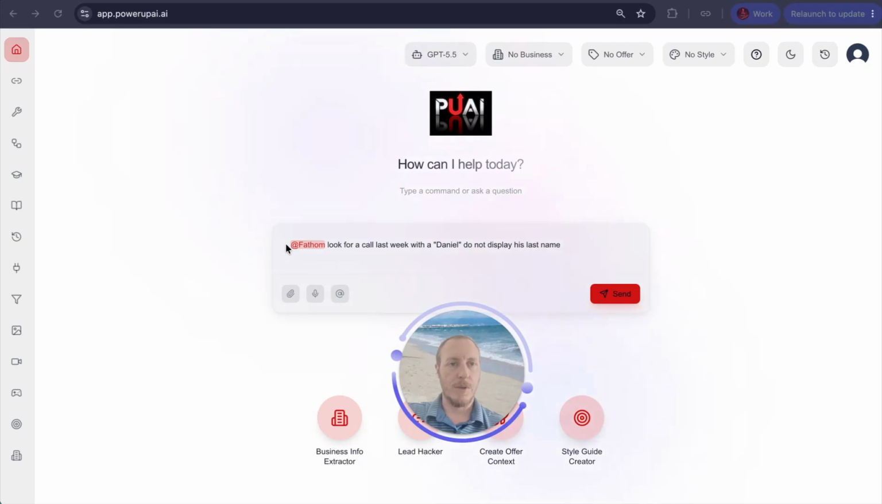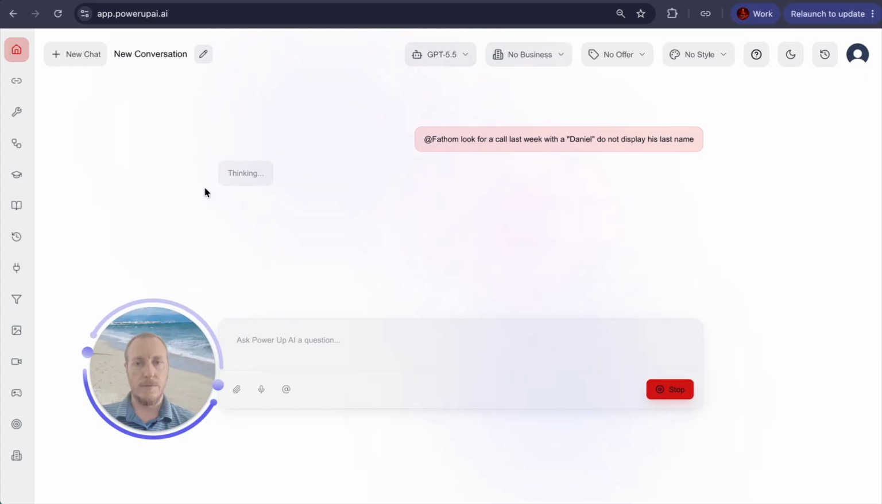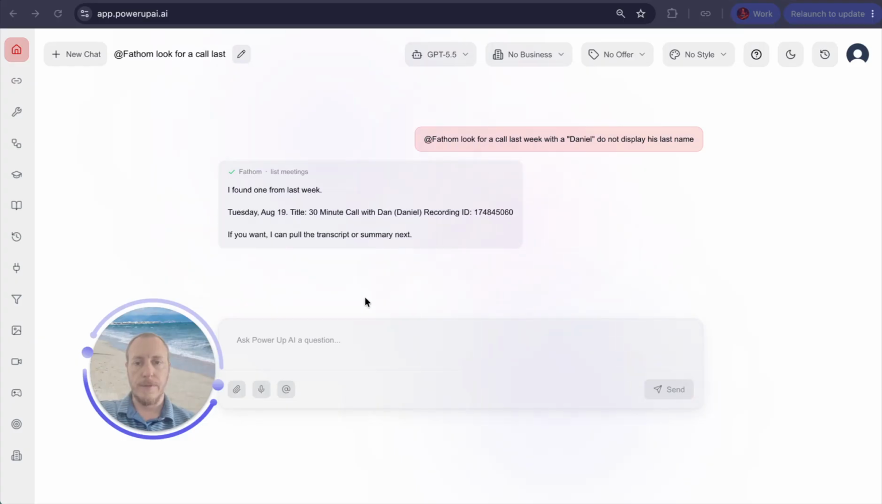The goal here today is we're going to take a look at a Fathom call that we have, and then base a LinkedIn post from that Fathom call. Since I am already connected to Fathom, we'll say at Fathom, take a look at a call last week, don't display his last name, and we'll see what Fathom has to say about that. All right, it found the exact call that I wanted. Let's pull the transcript and summary.